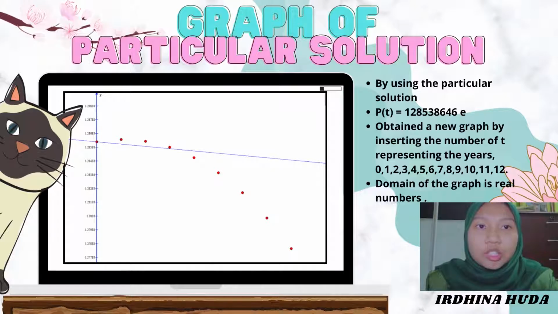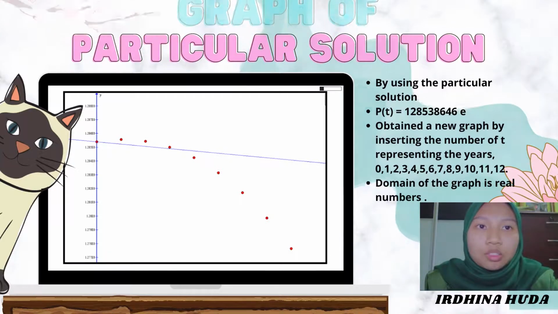Here is the graph of the particular solution that we have obtained from Desmos. We use the particular solution that we have got from above, which is P(t) equals 128538646 times e to the power of negative 0.0001287t. So this is the graph of the function for the particular solution that we got. We obtain this new graph by inserting the values of t representing the years from 2009, t equals 0, until 12. So the domain of this graph must be real numbers.